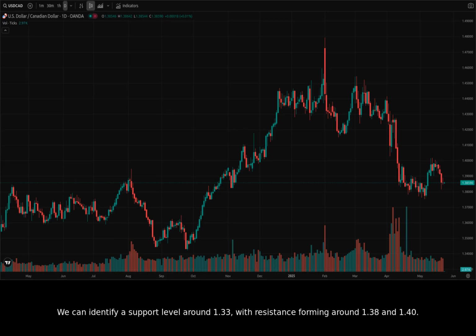We can identify a support level around 1.33, with resistance forming around 1.38 and 1.40. If USDCAD breaks above 1.40, it could signal further bullish momentum. However, failure to break this level could lead to a pullback towards the 1.38 support.